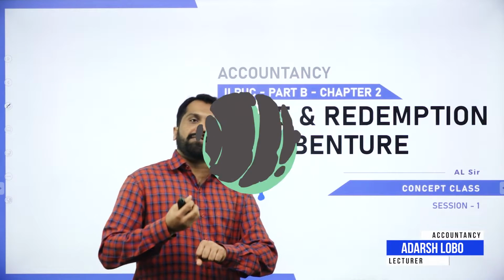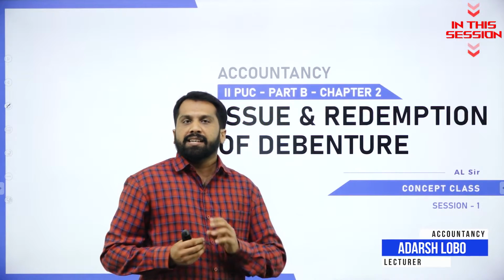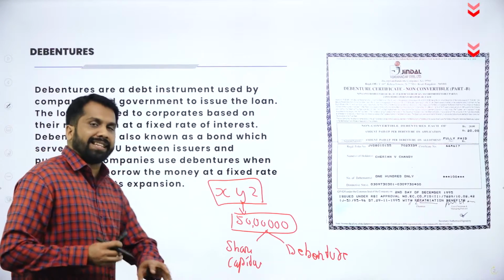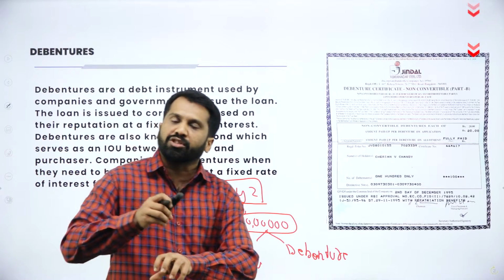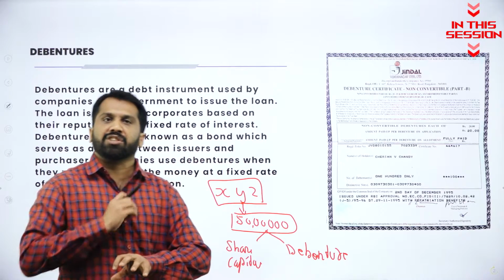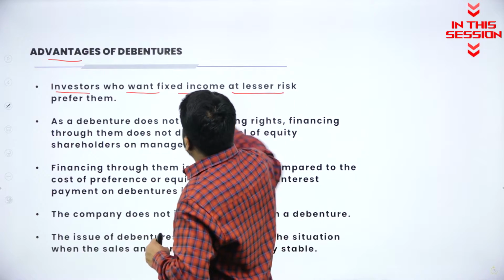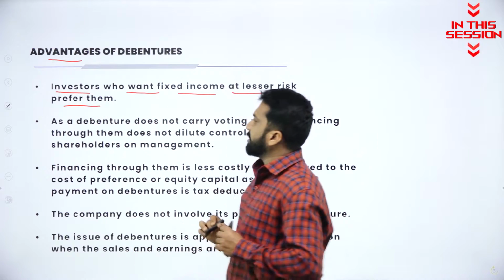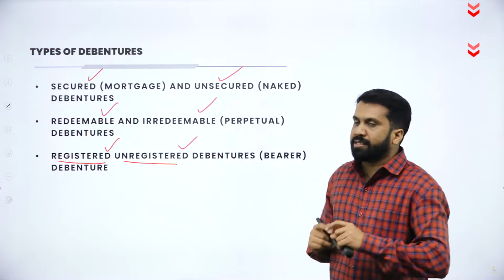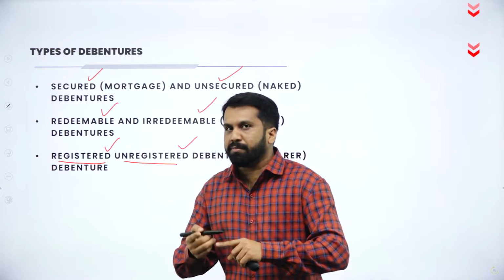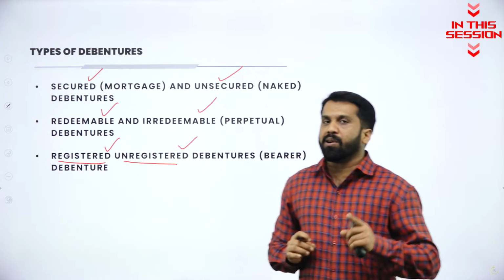If company require fund for some project, they has to collect money from the outsiders. If company collected money from public as shareholders or as share capital, investors who wants fixed income at lesser risk prefer them. For example, unregistered means which can be freely transferable. Your names are not registered.